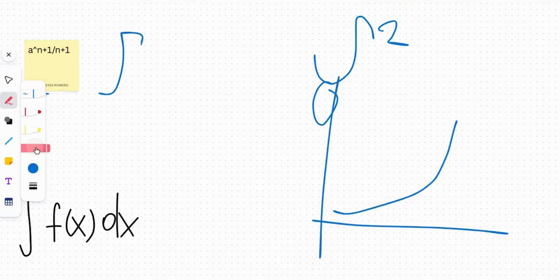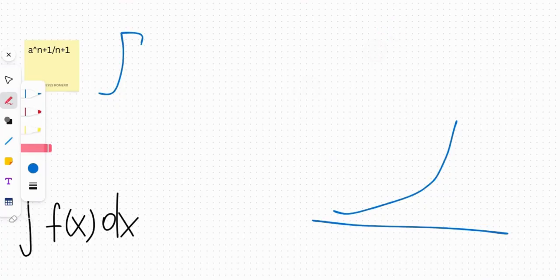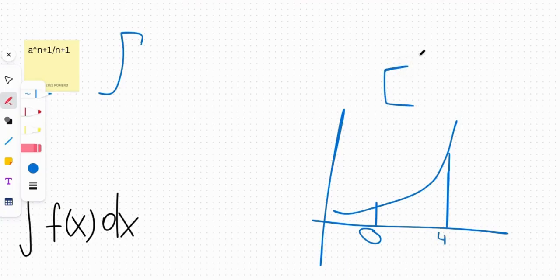sorry for the poor drawing. Let me just erase the integral. If you're trying to find the sum, or the area under this graph, we have to do the integration, where we have a coordinate here and a coordinate here. So, for example, this coordinate 0 and this coordinate 4. Our coordinates would be 0 and 4, which then we could apply to this integral.